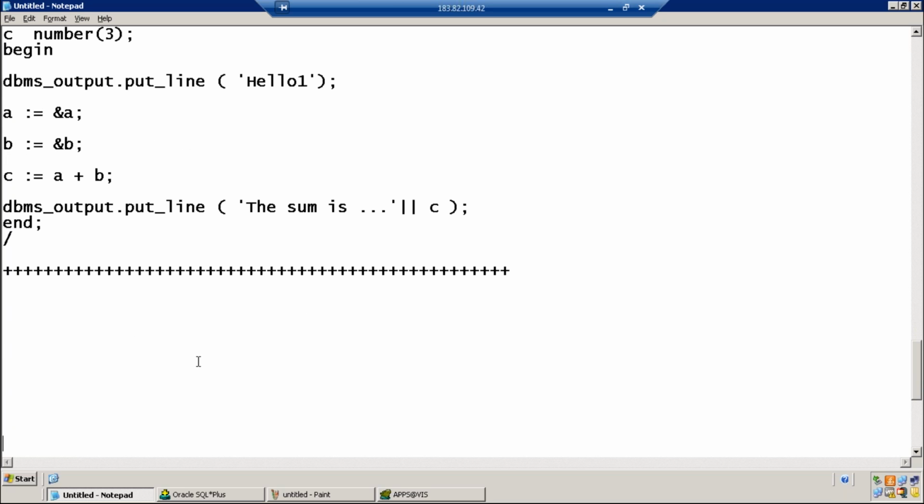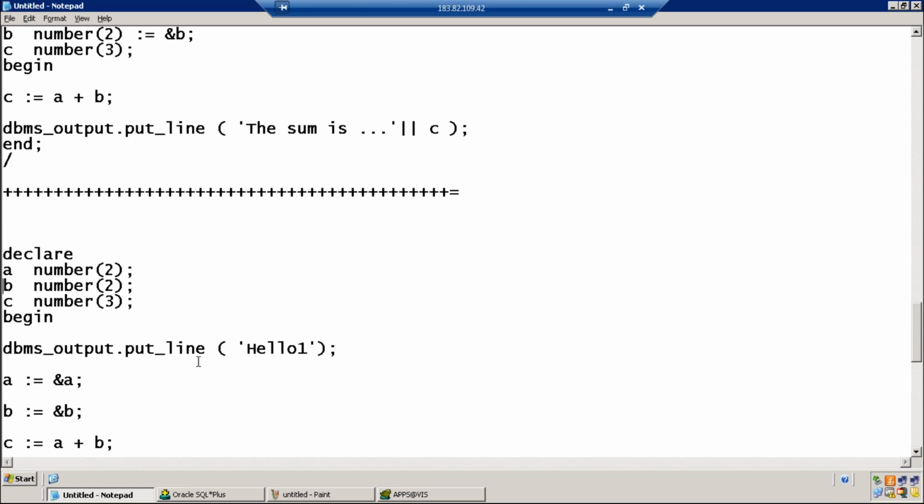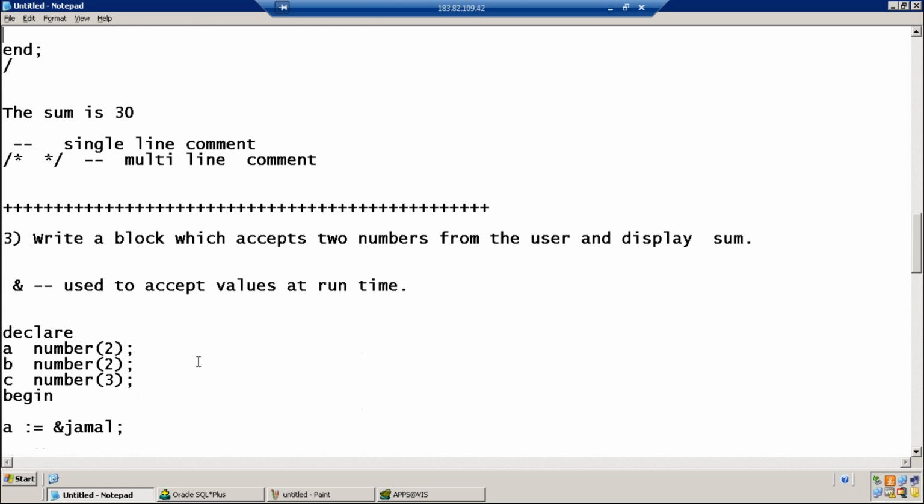Sunil, suppose there are no variable inputs, and we are only saying A equals 10, B equals 5, C equals A plus B. Before that, if you are printing Hello 1, then Hello 1 will be printed first and then 30 will come. Yes, because program execution starts from the first statement.